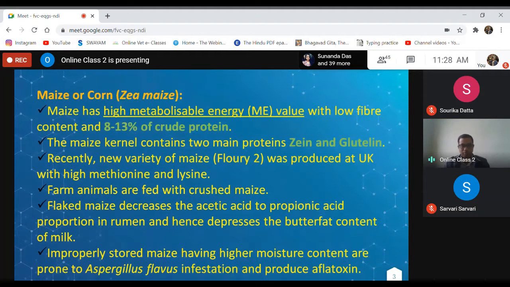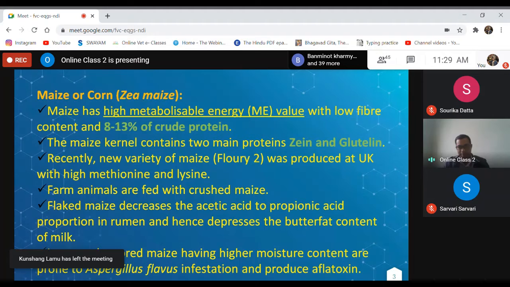So this is one of the problems related to maize, but it will occur only when there is more moisture. Generally, moisture content is less than 15% in case of grain, but if moisture is more than 15%, in that case, definitely they may be infested with fungus, and there will be formation of various toxins. One of the main toxins is aflatoxin, and in that case, it may result in aflatoxicosis in animals, livestock, as well as in poultry.